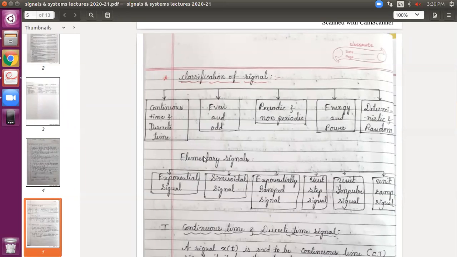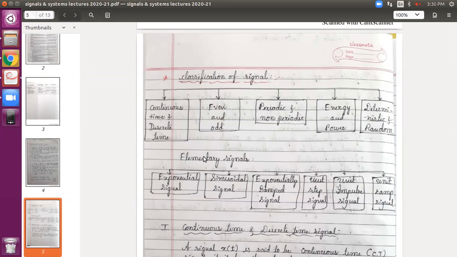If you have attended my previous lectures, in the introductory class I told you that in the general classification of signals, one-dimensional and multi-dimensional signals are present: one-dimensional, two-dimensional, three-dimensional. A one-dimensional signal is dependent on one variable, for example my voice signal, which is dependent on time only. Likewise, an image is presented in the form of pixels, so it has a dependency on more than one variable.